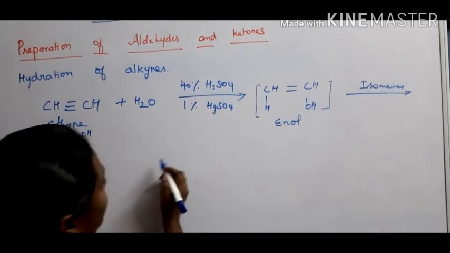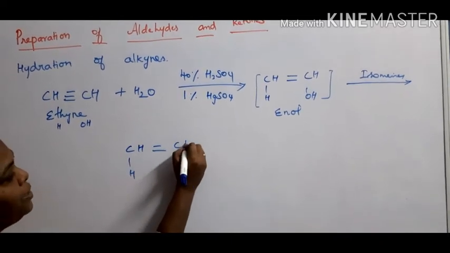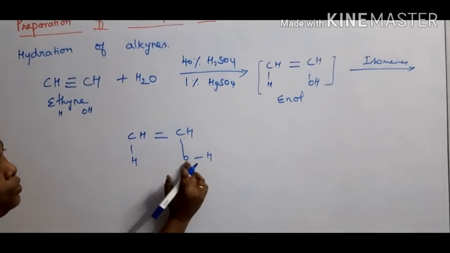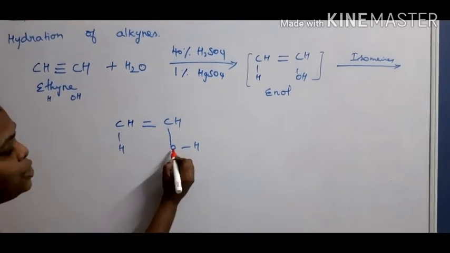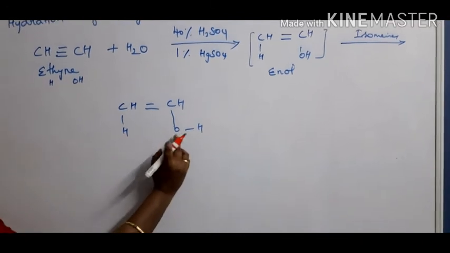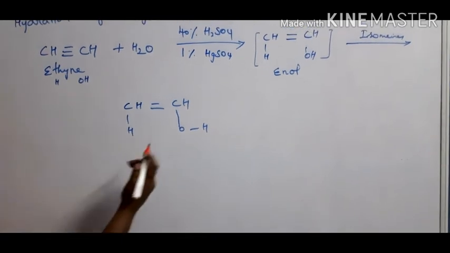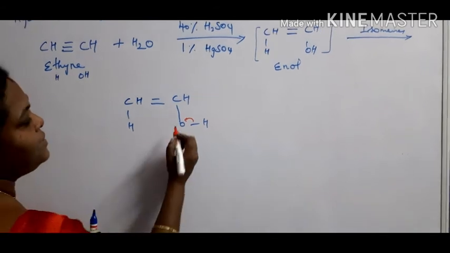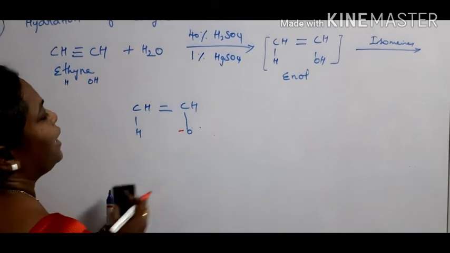What happens now? Here I will explain you clearly. CH, H, double bond, CH, OH. Okay. Now the bond which is formed between oxygen and hydrogen is cleaved first. Therefore, the oxygen is considered to be highly electronegative compared to hydrogen. What do you mean by a highly electronegative element? The tendency of an atom to attract the shared pair of electrons towards itself. Therefore, the oxygen takes away the bond electrons towards itself and carries a negative charge. Therefore, this hydrogen is removed as H+.